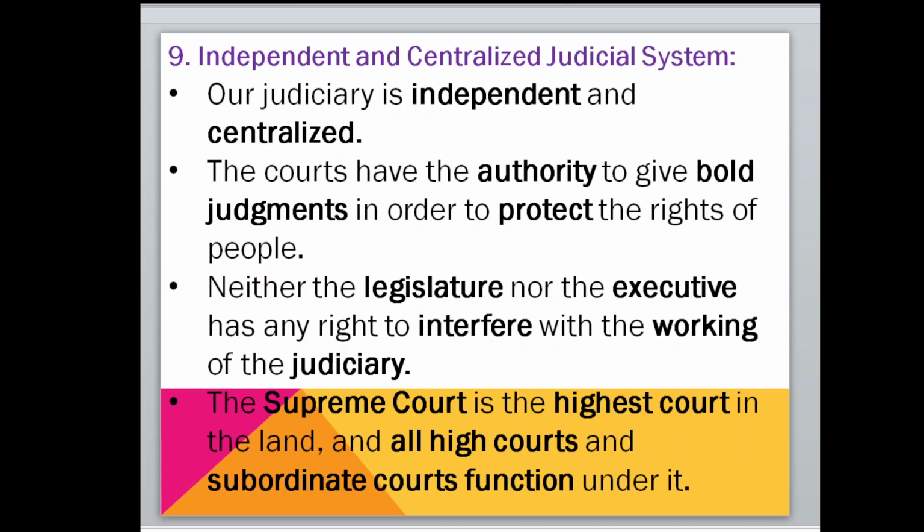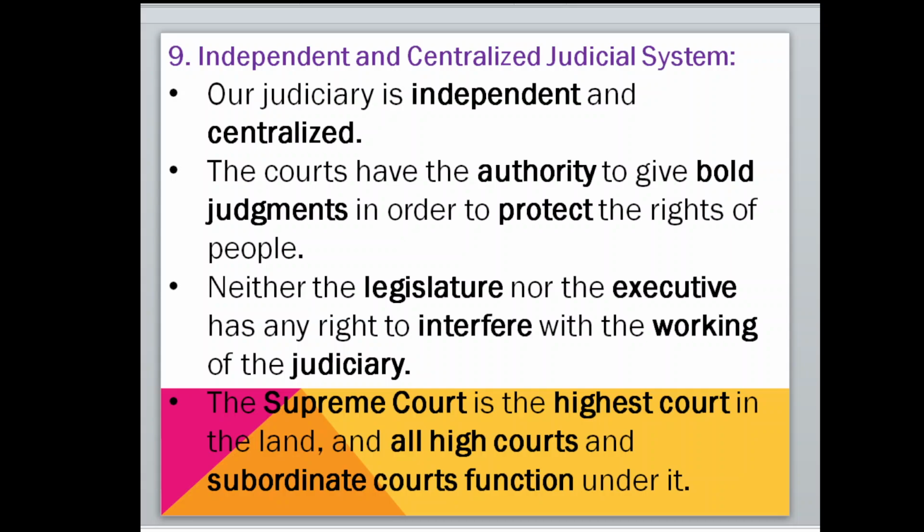Independent and centralized judicial system means we have an independent as well as centralized judicial system. Our judiciary is independent and centralized. It has the authority to give judgments in order to protect the rights of the people. Neither the legislature nor the executive has any right to interfere with the working of the judiciary.